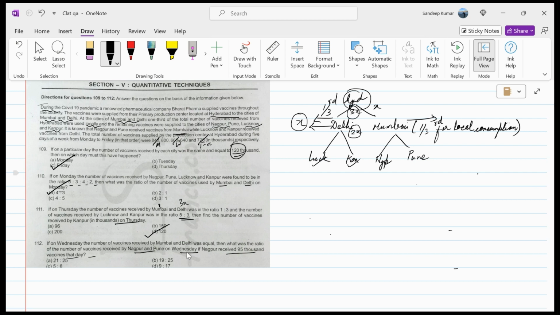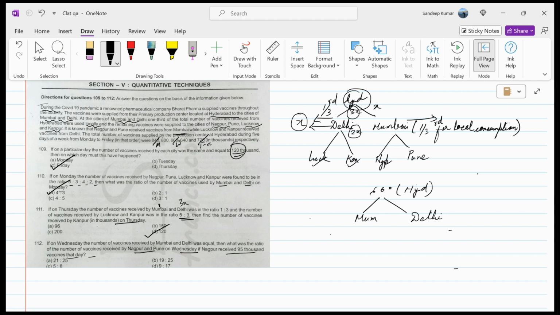on Wednesday. We are having days like Monday, Tuesday, Wednesday, 660 vaccines started from Hyderabad. Now, out of which we divide it equally into two parts, Mumbai and Delhi.